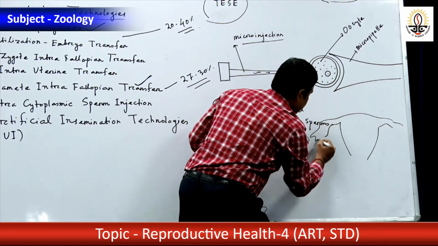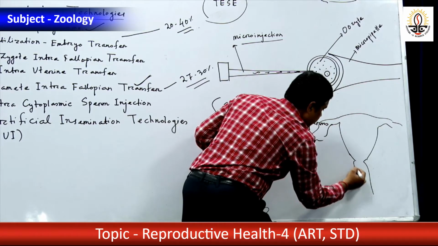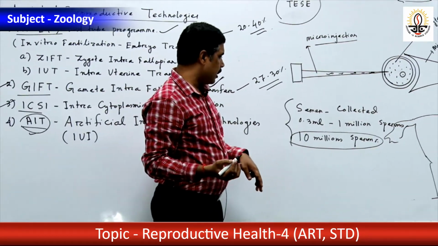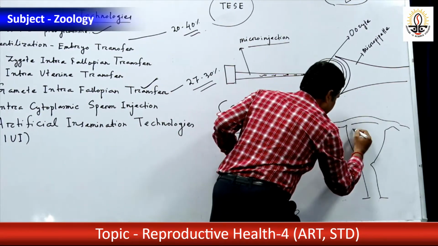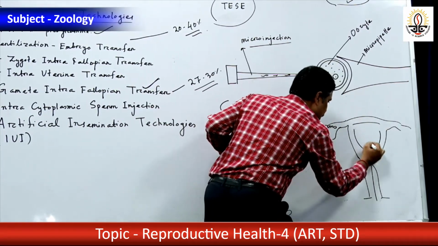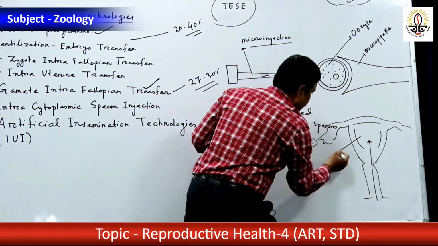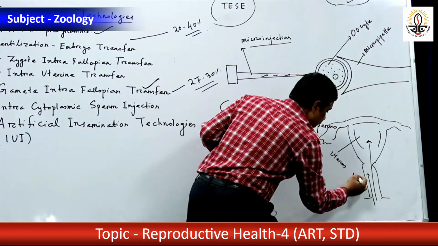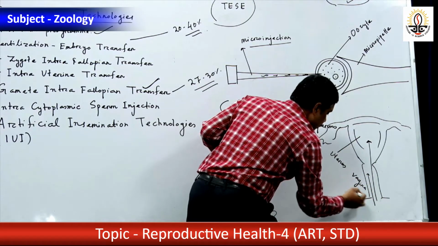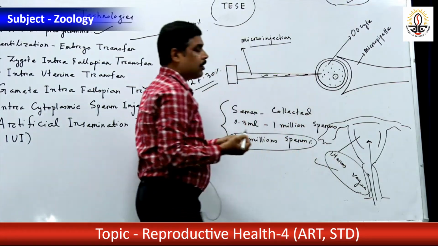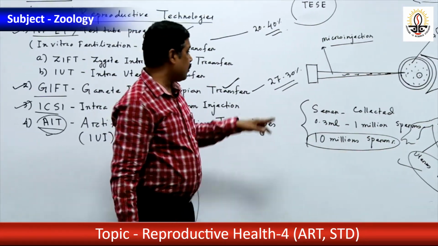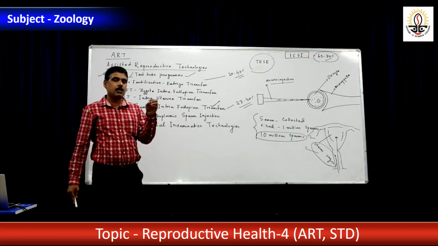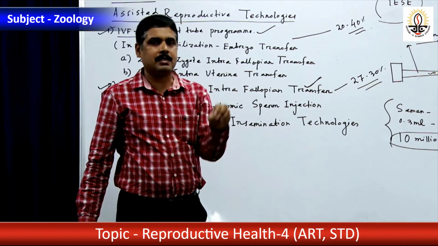See, it is not done into the fallopian tube; either through the vagina, or it will enter inside the uterus. Now the semen will be injected either to the uterus or into the vagina. Okay, either to the uterus or to the vagina. That is artificial insemination. What does insemination mean? Deposition of semen in the vagina of the female, that is called insemination.